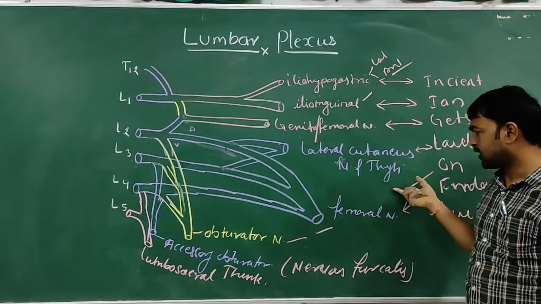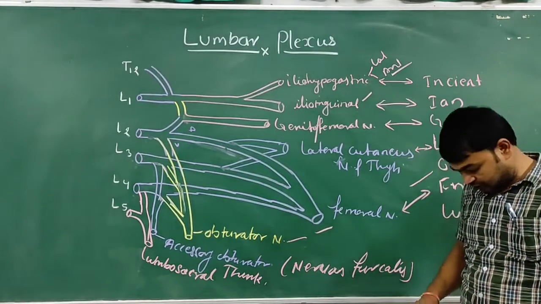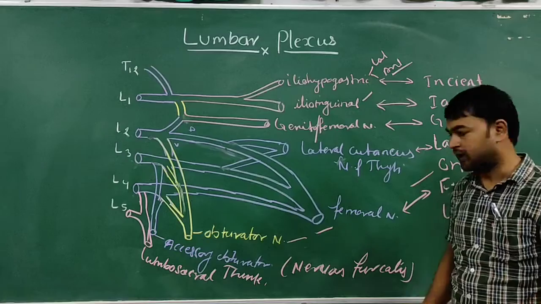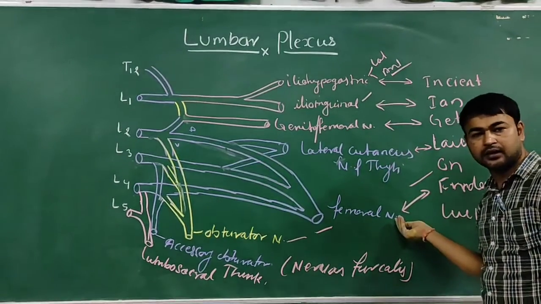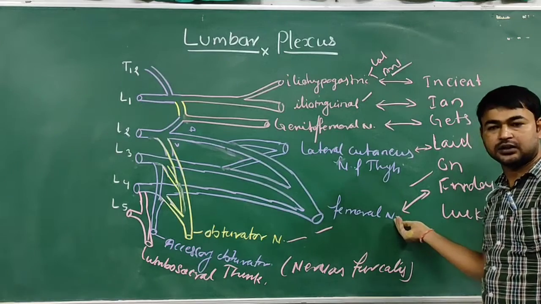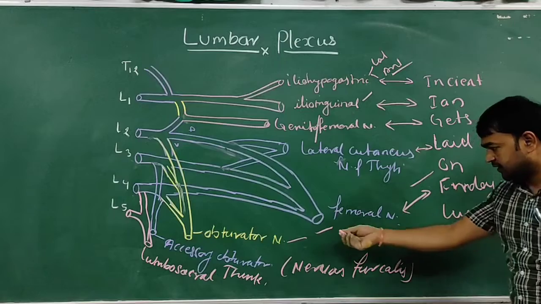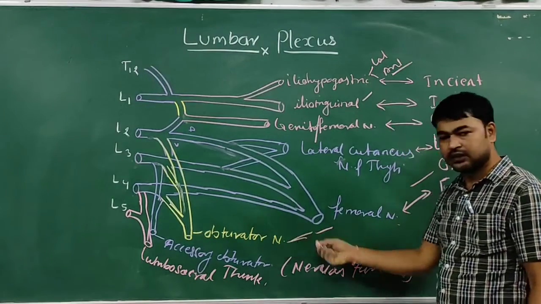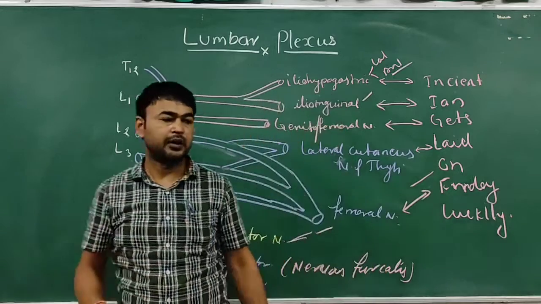The lateral cutaneous nerve of the thigh supplies the lateral side of the thigh, lateral to the sartorius region. Okay, this is the lateral cutaneous nerve of the thigh. The femoral nerve supplies the muscles of the front of the thigh, and the obturator nerve supplies the muscles of the medial compartment of the thigh. So this is all about the lumbar plexus.